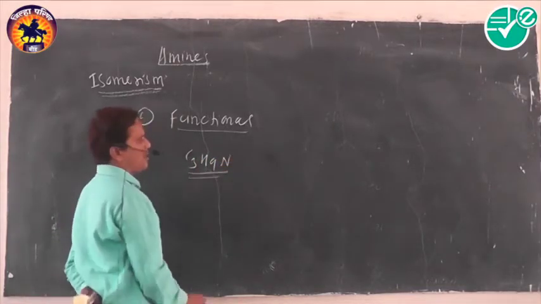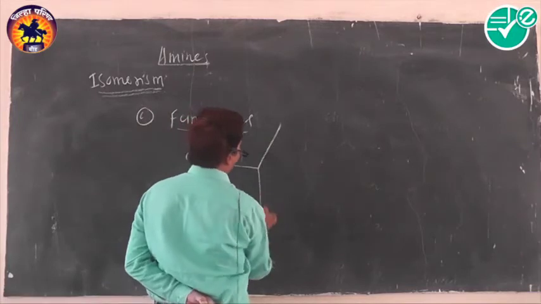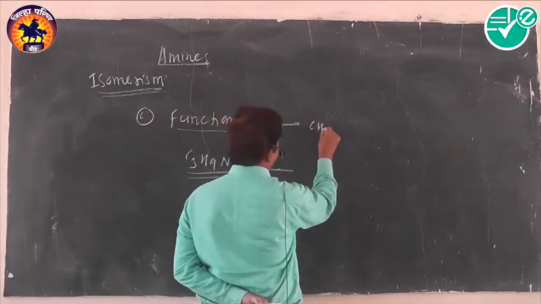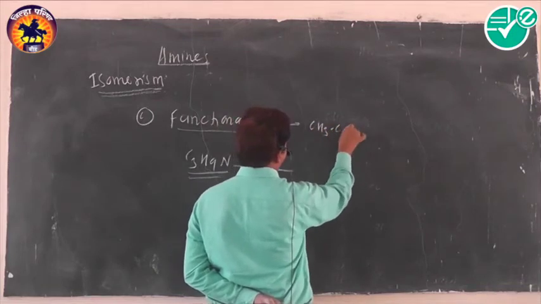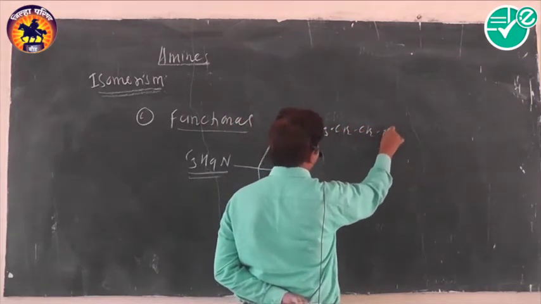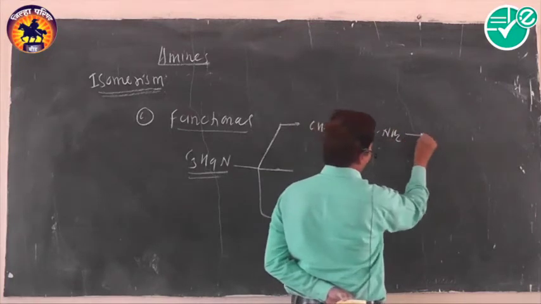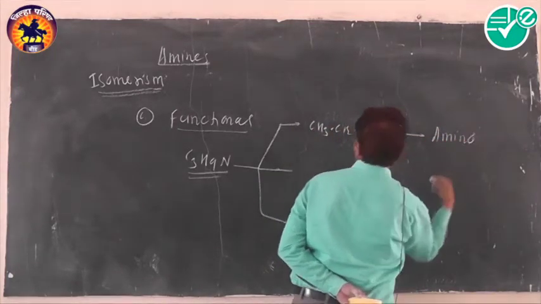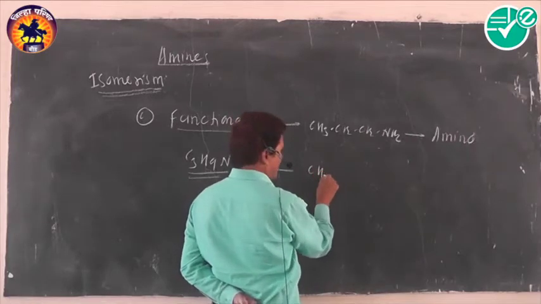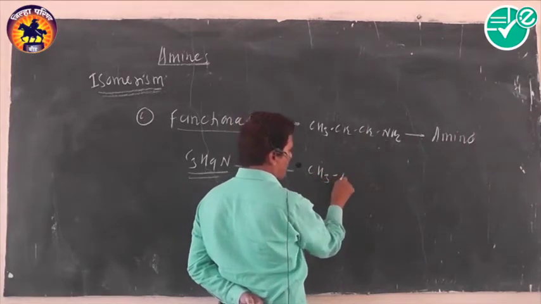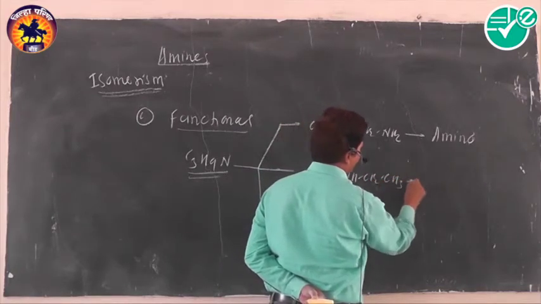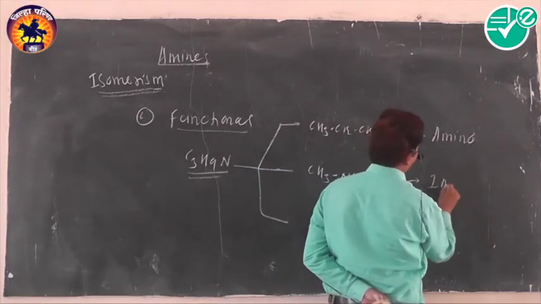This formula can be represented in three different forms. First, when all three carbon atoms are arranged in a straight chain and an amino group is present as a functional group, that is NH2 group, it is called an amino group.